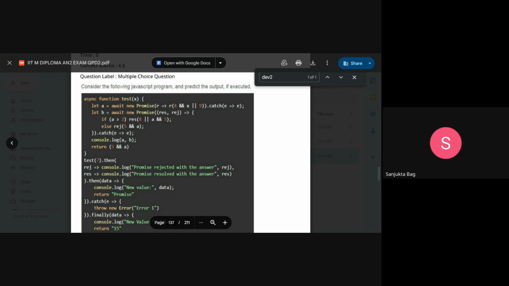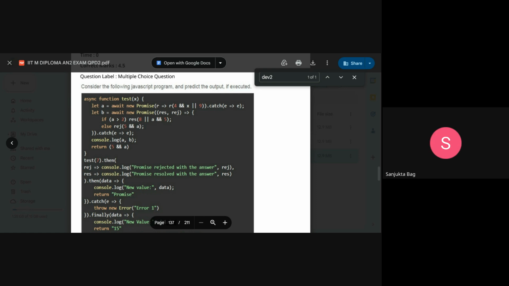For logical AND, if the left side is true, we take the right side. Ma'am, ampersand gives the first falsy value, while double pipe gives the first truthy value. So we came for ampersand. There is no falsy value, so it comes to the double pipe. It gives the first truthy value, and a non-zero value in JavaScript is a truthy value. So from X there is 7, 7 double pipe 9 gives the first truthy value, 7, ma'am.